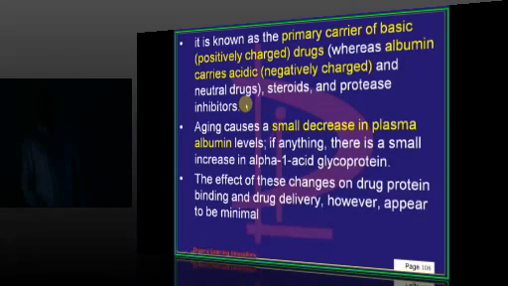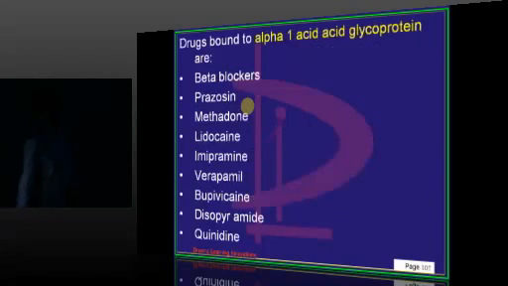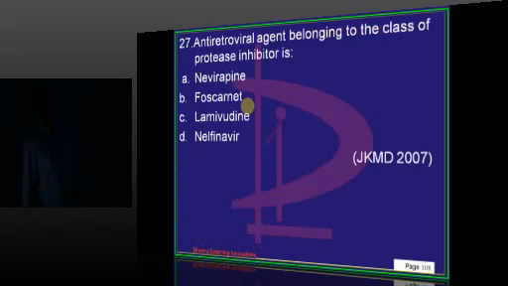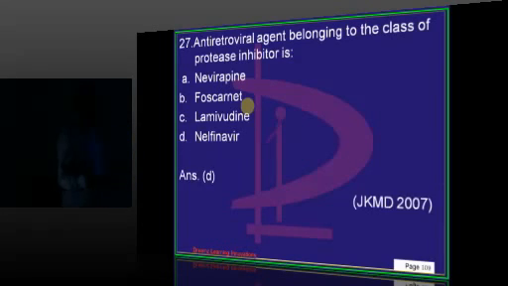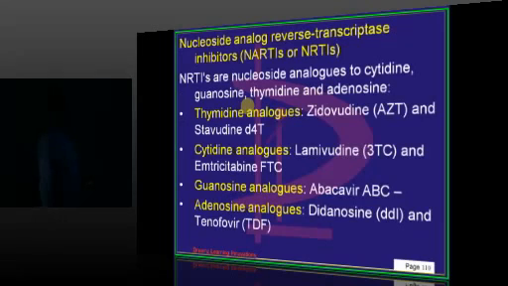Any person who is hypoalbuminemic will typically get affected. Beta blockers, prazosin, lidocaine, imipramine, verapamil, bupivacaine, quinidine, a painful list, not related one to the other, are all bound with alpha-1 acid glycoprotein. I think this is the easiest question on the planet. Which is a protease inhibitor? Identify it, we will pass you. Nelfinavir is the one.